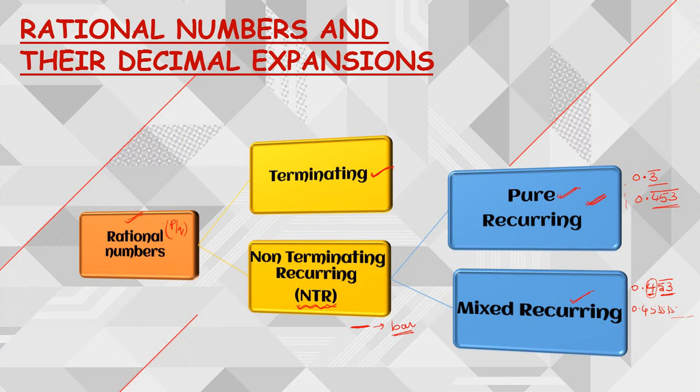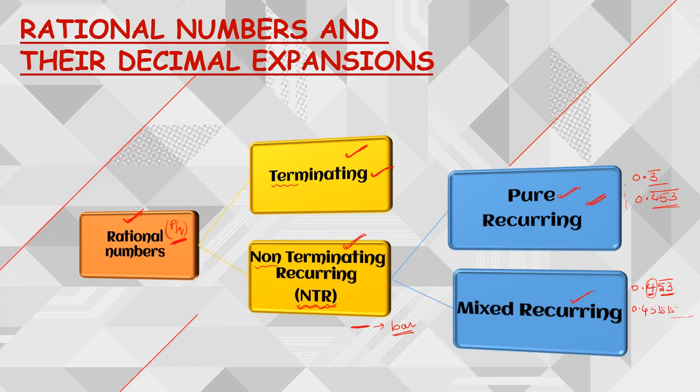Now what is there in our 10th class? What are the things that we are going to learn in 10th class? In 10th class we are going to see that terminating and non-terminating recurring decimals are obtained only when the rational number is put through the division process. Whenever we do the division process, we decide whether it is a terminating or non-terminating recurring decimal.